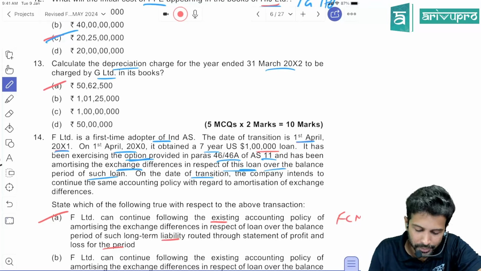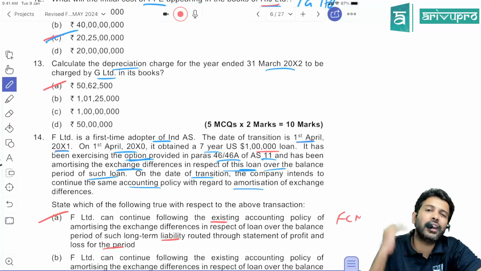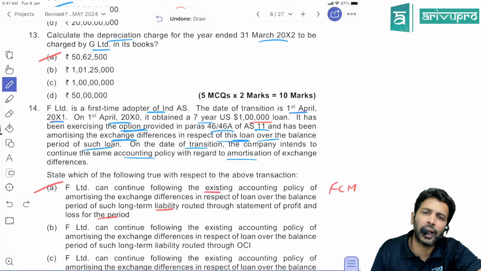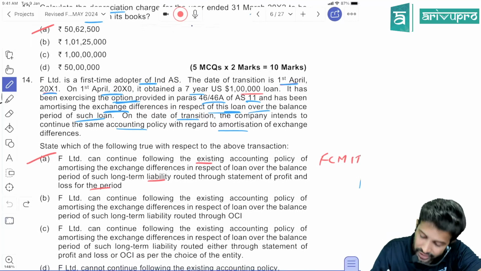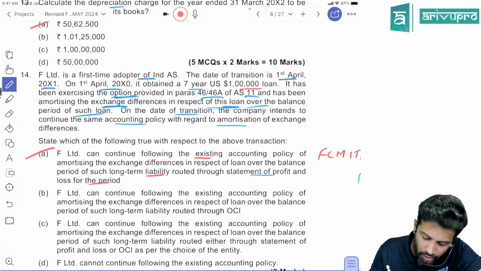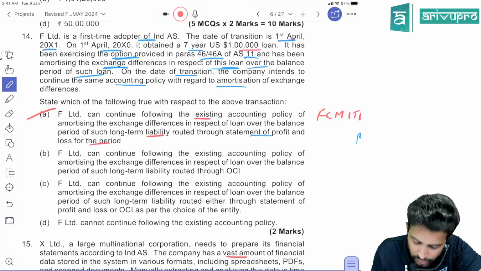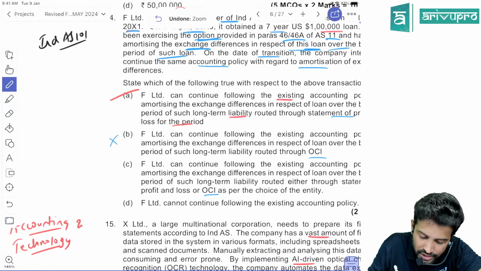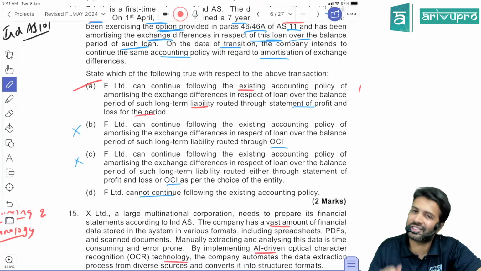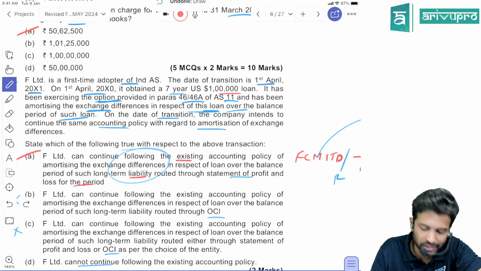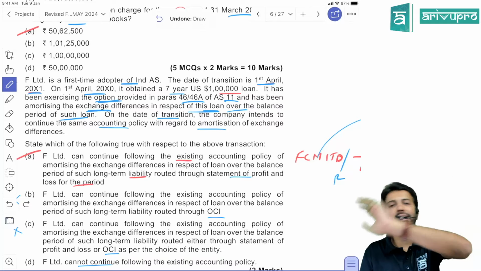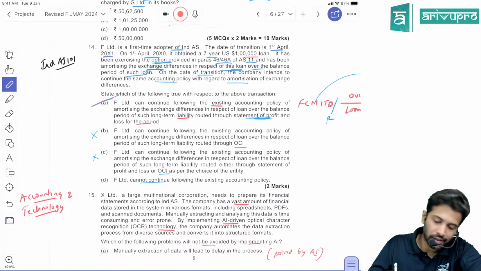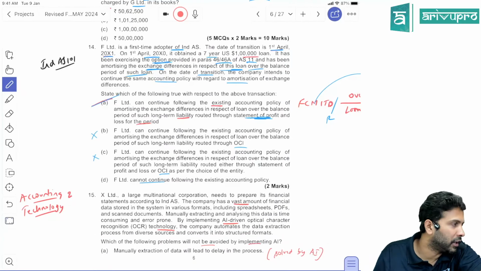On the date of transition, the company intends to continue the same accounting policy. Is it acceptable? Yes, they can continue the same policy. So what will happen? Again, from FCMITD, it will be transferred to SPL over the loan duration. Sir, will you transfer this from FCMITD to OCI? No, it will be going to SPL. Hence, these two are not the right options. Here they're saying they cannot exercise; that is also not the right answer. They can continue with the same policy, and from FCMITD you can transfer it to SPL over the loan duration. Only the first option has SPL. So A for alpha is the right answer for question 14.